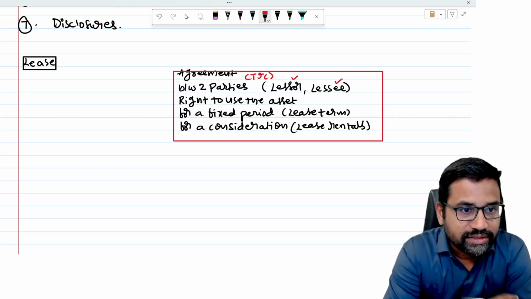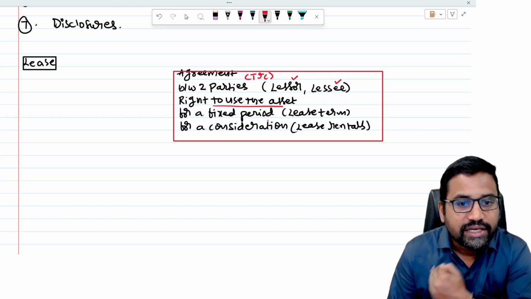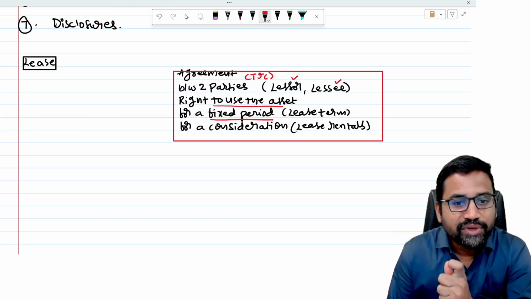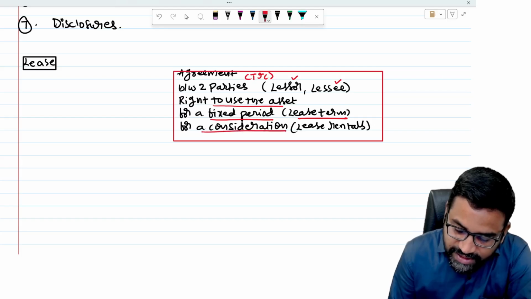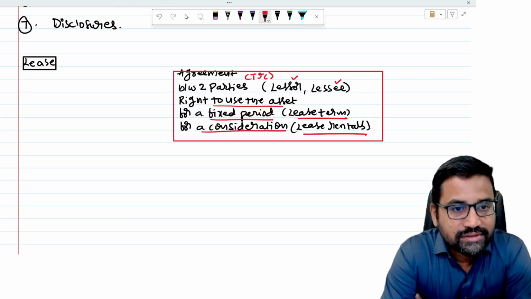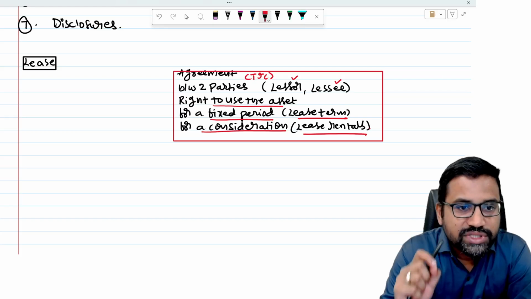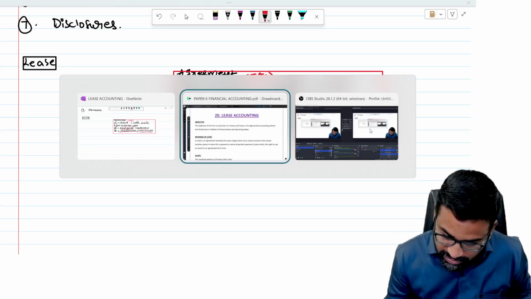Owner and tenant. For what? Right to use the asset. My asset you are going to use for a fixed period. I am giving you this right for this period only. Lease term. For a consideration, lease rentals. So agreement, two parties, right to use the asset, lease term, lease rentals. Basically, this is what the lease is all about.